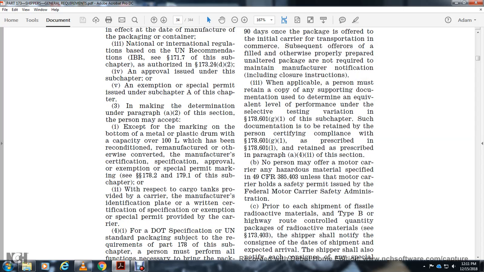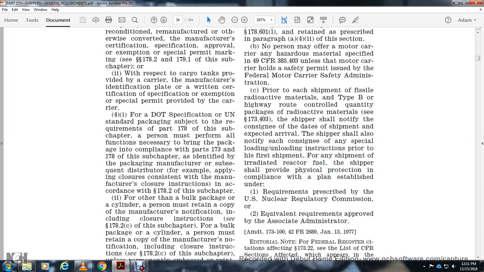With respect to cargo tanks, provided with the carrier, a manufacturer identification plate, rating identification, specification, exemption, or special permit provided with the carrier. For DOT specification and UN standard packaging subject to the requirements of Part 178 of this subchapter, the person must perform all functions necessary to bring the packaging into compliance with Parts 173 and 178 of this subchapter, identified by the packaging manufacturer or subsequent distributor. For example, applying the closure consistent with the manufacturer's closure instructions in accordance with 178.2 of this subchapter.